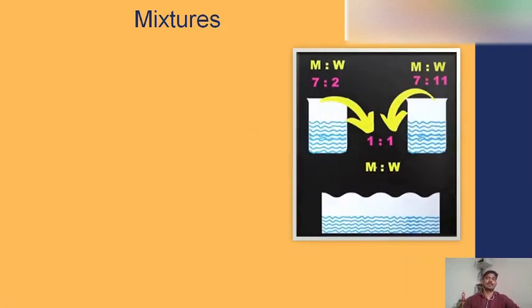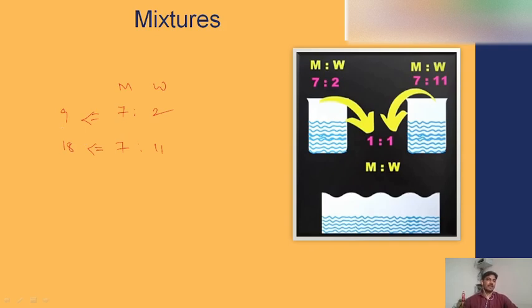So this is another example problem. For this particular problem, I'll explain directly with the shortcut method. So milk and water in the first container, how many parts is it? It is 9 parts here. And milk and water in the second container is in the ratio of 7 is to 11. So how many parts is it? It is 18 parts. But I have told you, before mixing the quantities, you need to make the number of parts the same in both the containers.